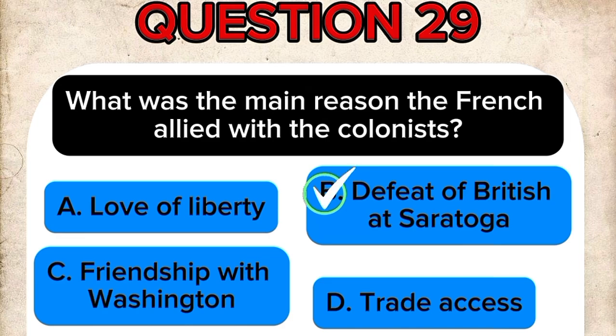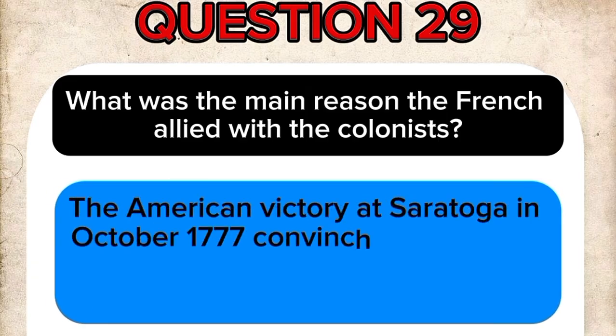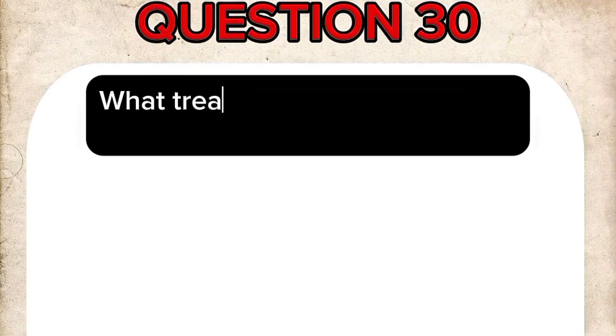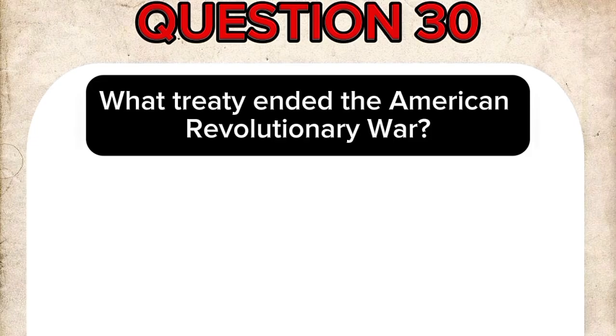The correct answer is B. Defeat of British at Saratoga. The American victory at Saratoga in October 1777 convinced France the colonists could win, leading to an alliance. Question 30. What treaty ended the American Revolutionary War?